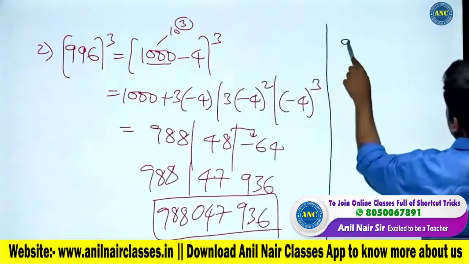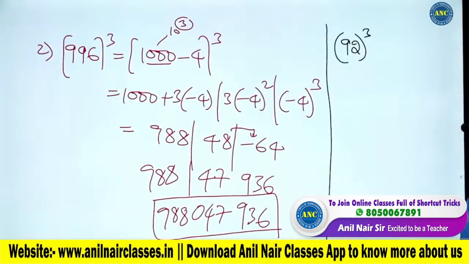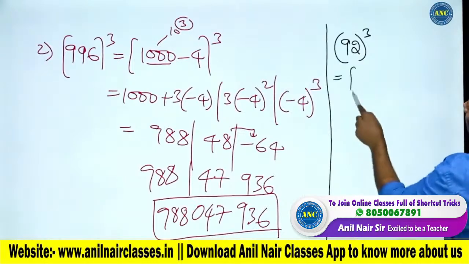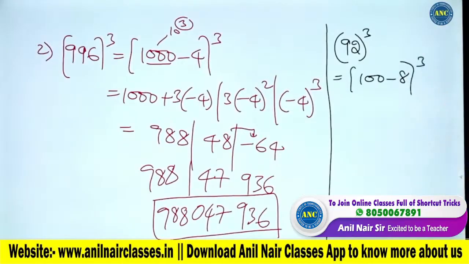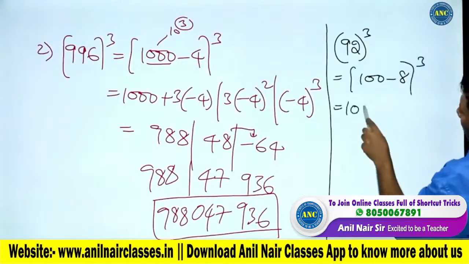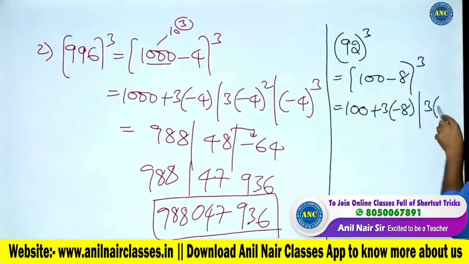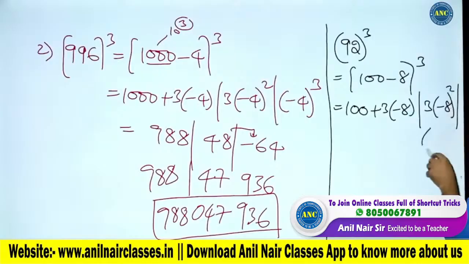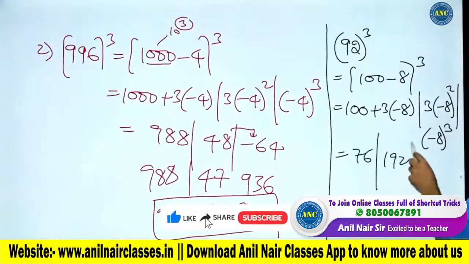If it is 92 whole cube, let us solve. 92 is (100 minus 8) power 3. So this will be b plus 3x, next is 3x square, and next is x cube. 100 minus 24, 76. 192. And minus 512.